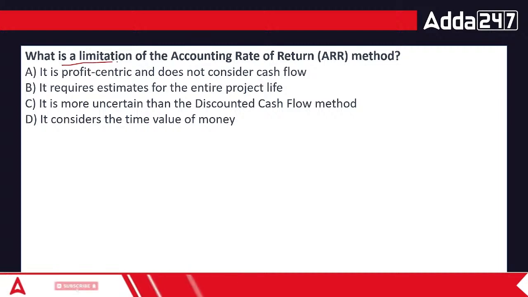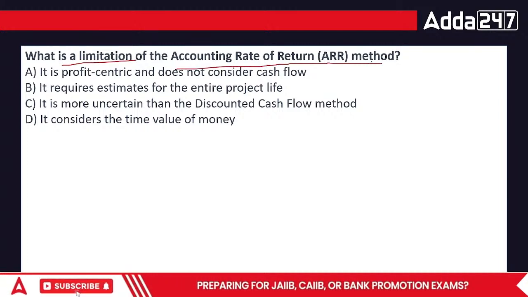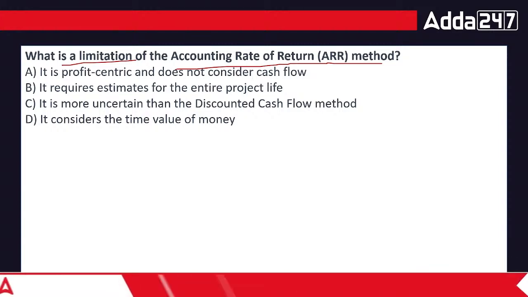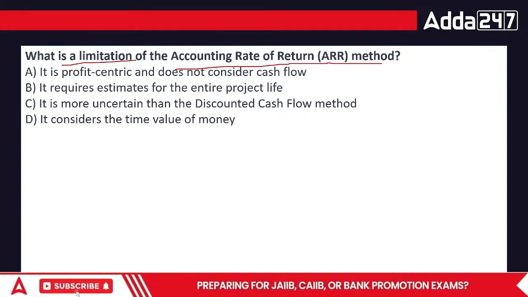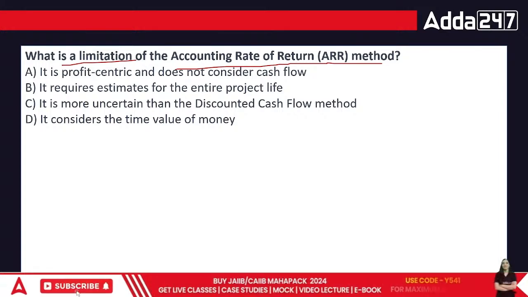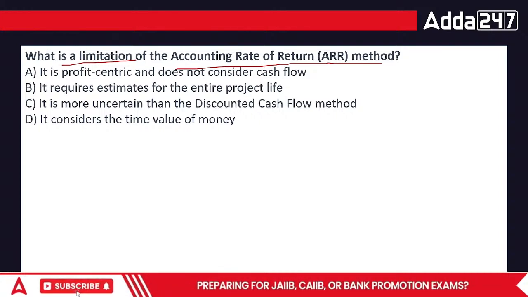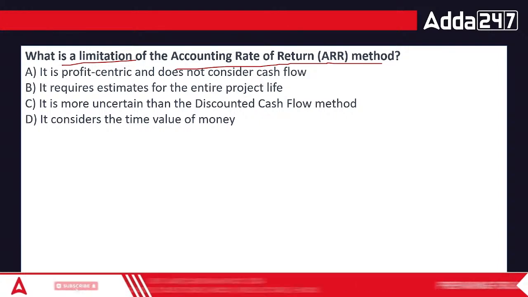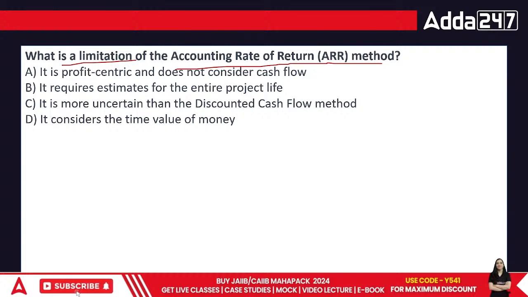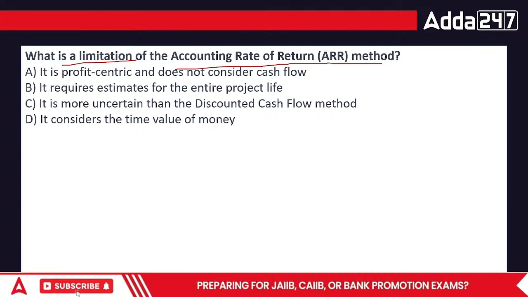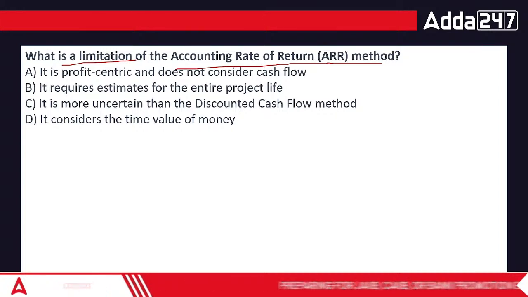Okay, what is a limitation of the accounting rate of return method, everyone? In terms of accounting rate of return, this is capital investment decisions. Is it: A, profit centric and does not consider cash flow; B, requires estimates for the entire project life; C, more uncertain than the discounted cash flow method; or D, considers the time value of money? What would it be, everyone? It is profit centric? No.